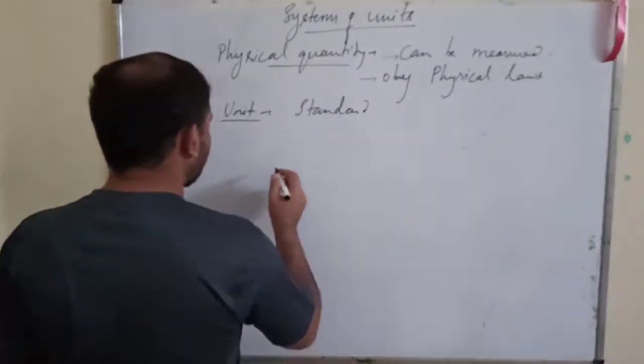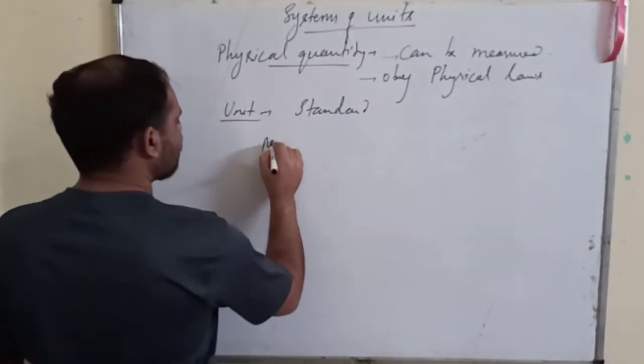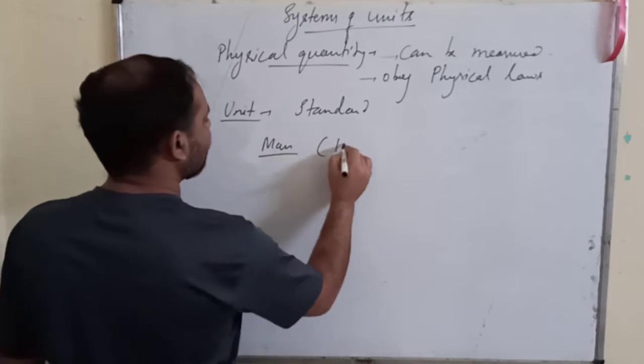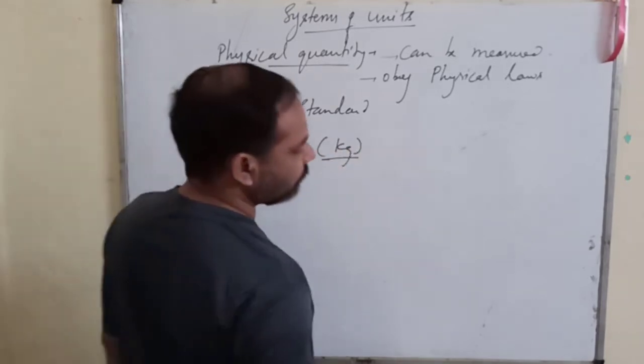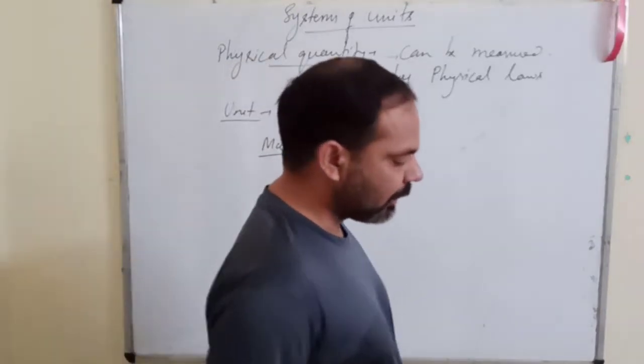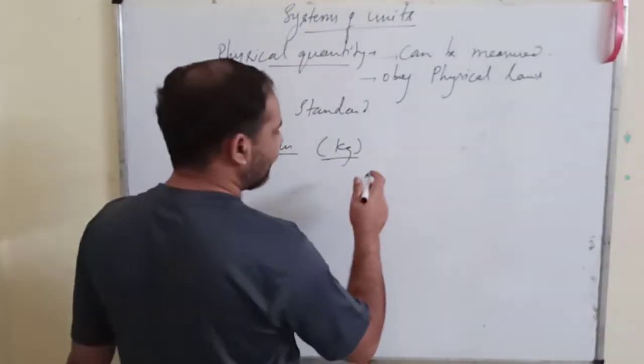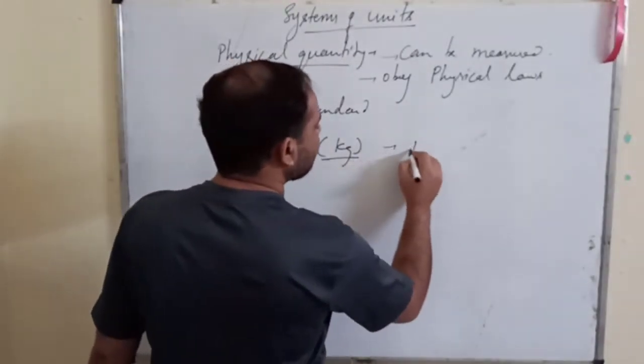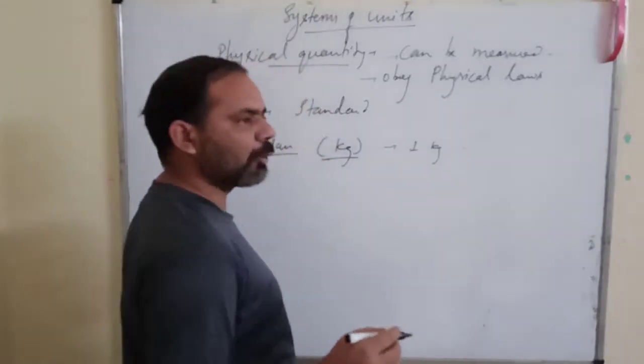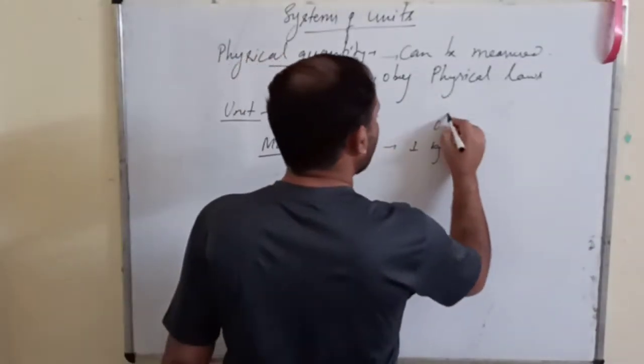So the first one I will talk about is mass, and the unit is kilogram. Mass is a fundamental quantity, and how was 1 kilogram defined?